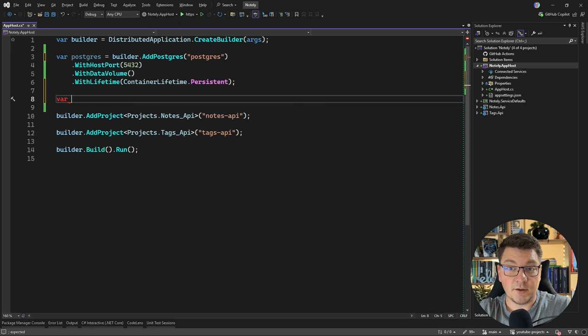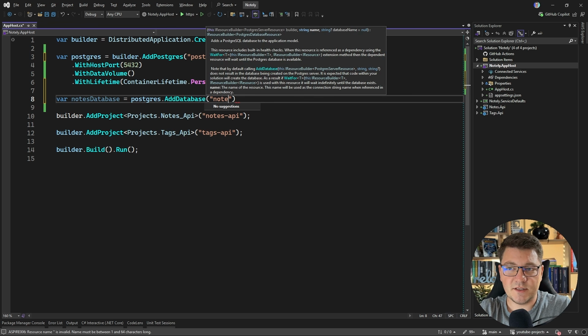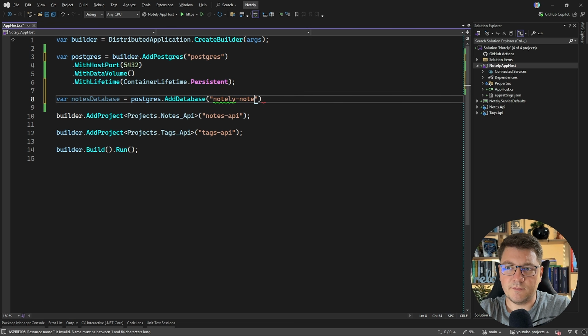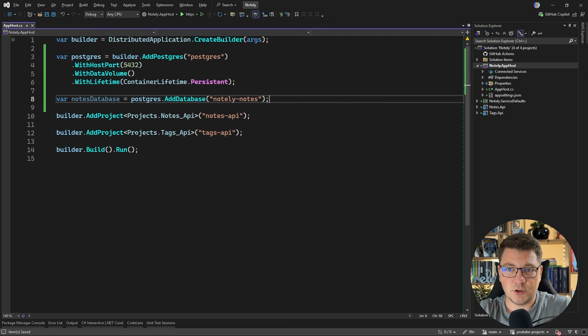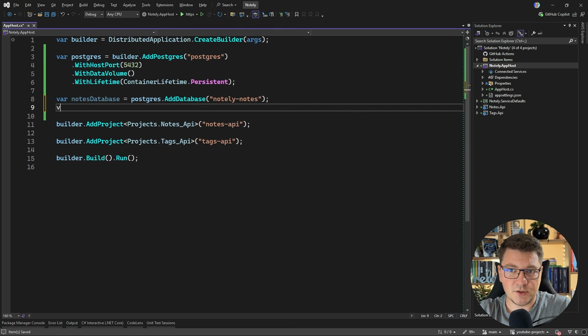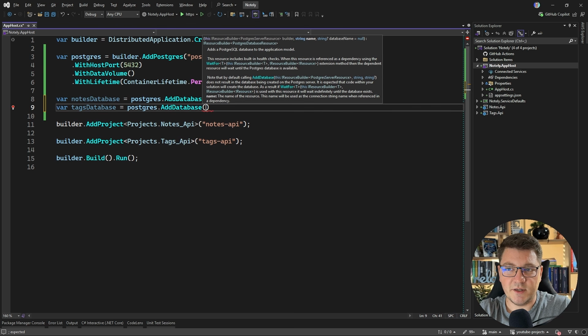And then we're going to add our databases. So let's first create the notes database. I'll say postgres, then I can say AddDatabase, and let's call this Notely Notes. This is the made up name of my application. If you want to get rid of these warnings that this is a typo, you can add this to the user dictionary. I'll choose the solution level so that anywhere Notely appears is going to be recognized as an existing word. And let's add the tags database. I'll say postgres, AddDatabase, and let's call this Notely Tags.